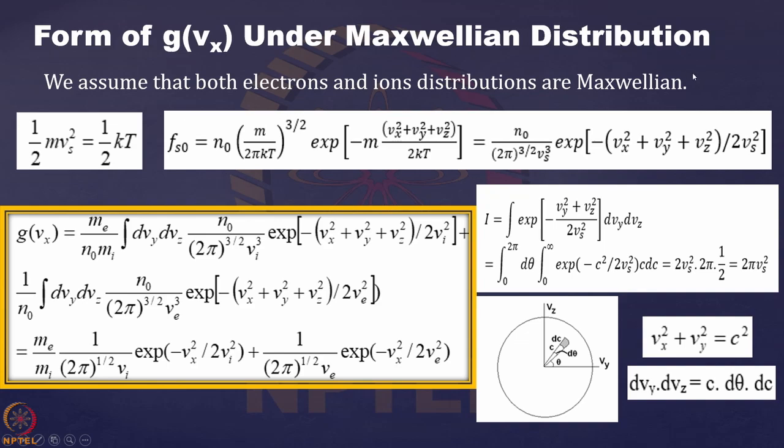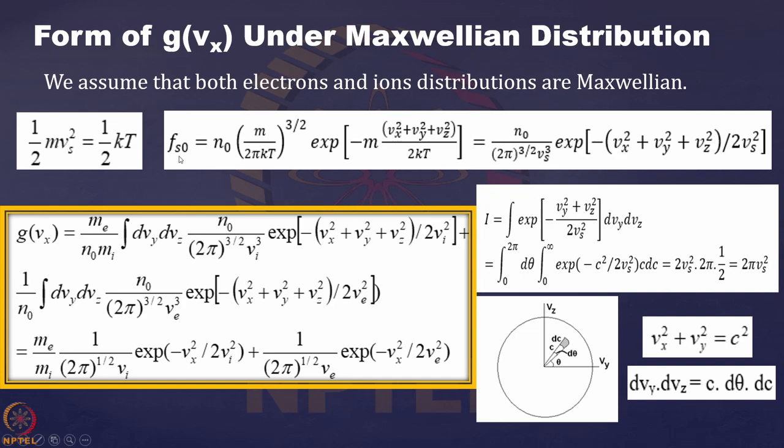Now we are making some approximations over here. We are using that half m v square is of the order of half kT. So whenever we get this m v square, we will frequently replace that with kT. This is the thermal energy, and that is basically the translational motion, and this is half m v square. This is the translational energy, and we are equating it with the thermal energy. So whenever there is a term m v square, we would like to replace that with kT wherever we require.